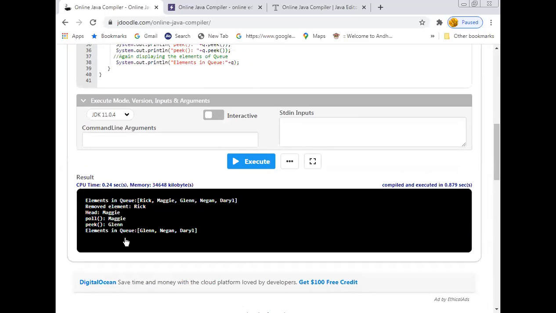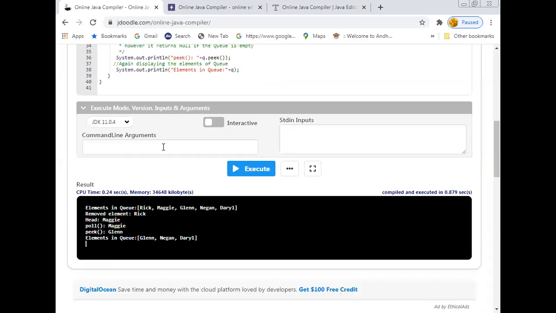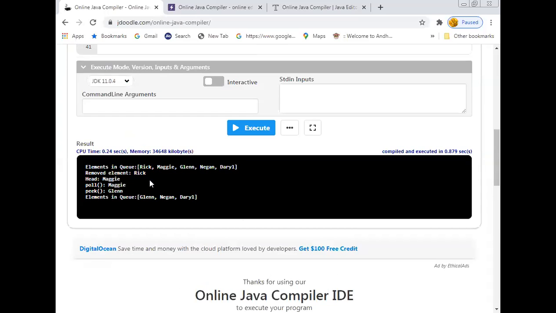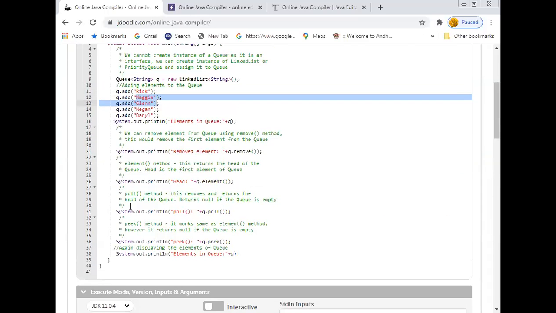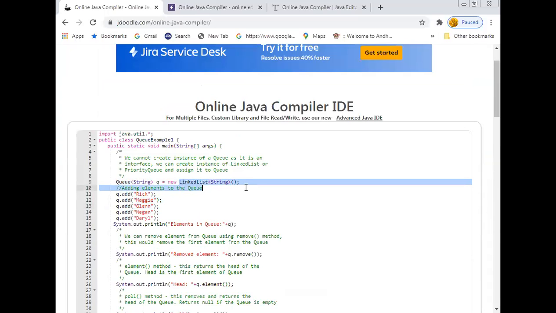Then after that we'll print the elements in the queue. So these are the elements which are present in the queue. In such a way we create the queue with the help of a linked list. Here, linked list means the elements are created in the form of nodes, so that we can perform all these operations, right? Now let us see the priority queue implementation. A queue will be implemented by using either a linked list or a priority queue.